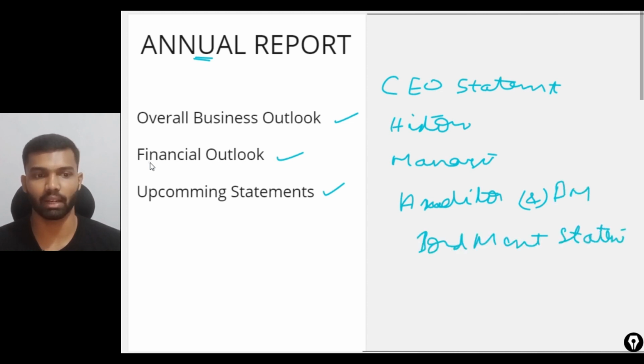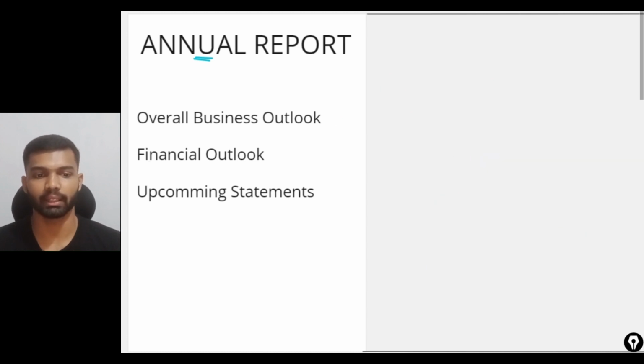At first, in the annual report, these things will be there: the history of the company, the CEO statement, the management statement, the auditors' and the company's seal and report, as well as the board member statement. They will say their opinions and how they performed over the last year. Next to their statements, we can also see the financial outlook. That is the P&L statement, the balance sheet as well as the cash flow statement.